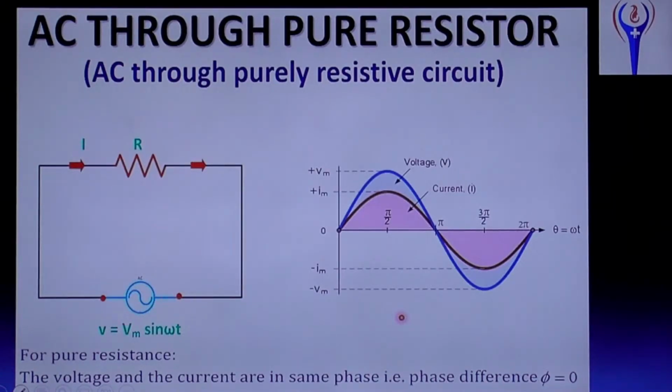And if it is DC, how will it be? DC will be like this. This is DC. Okay. And AC will simply be like this, sinusoidal voltage, just like this wave, the shape of the wave. Okay, sinus should be read as sinusoidal.